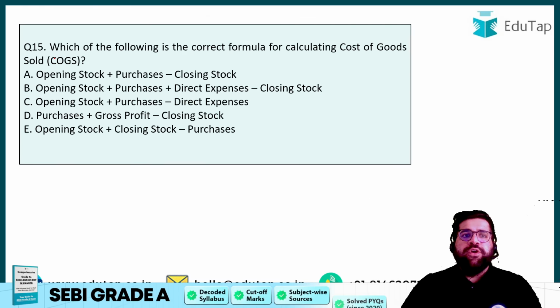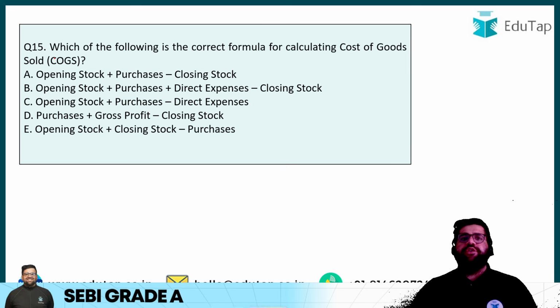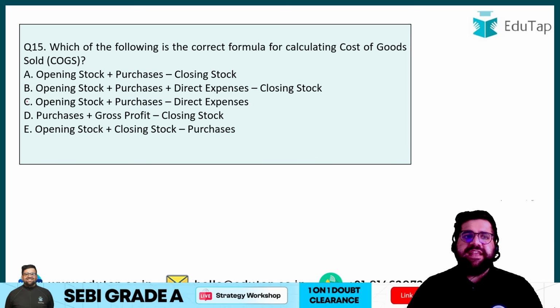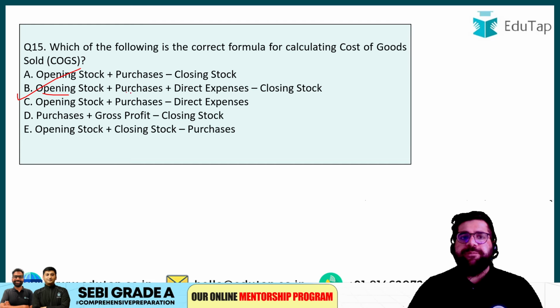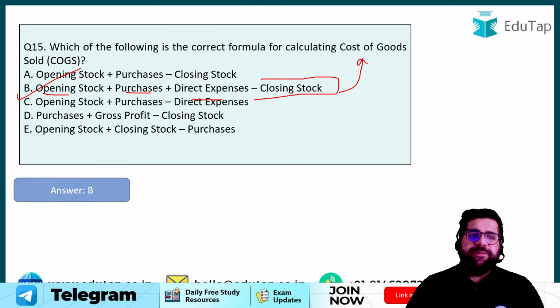Next question. Okay, so this is the easiest one I think of all the 15 which we have solved today. Which of the following is the correct formula for calculating COGS? The answer will be option B. Opening stock plus purchases plus direct expenses minus your closing stock is your COGS itself. Right? So the answer will be option B.